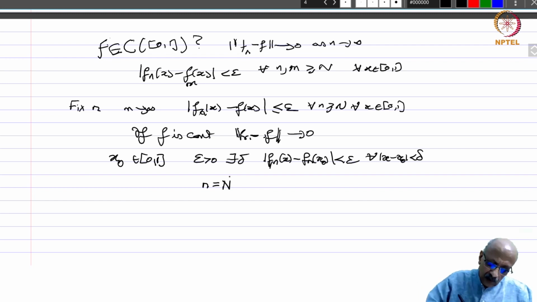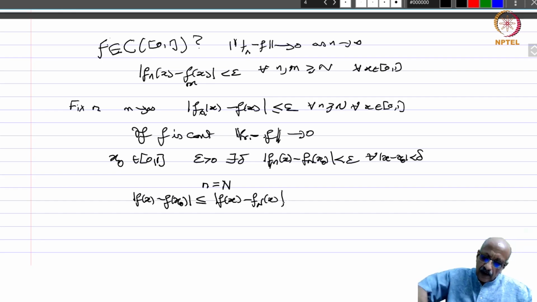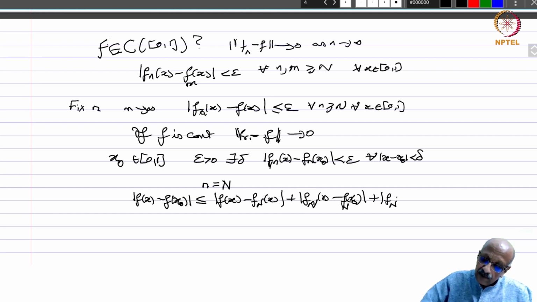So now you look at mod f(x) minus f(x naught). I am going to write this as mod f(x) minus f_N(x), plus mod f_N(x) minus f_N(x naught), plus mod f_N(x naught) minus f(x naught).